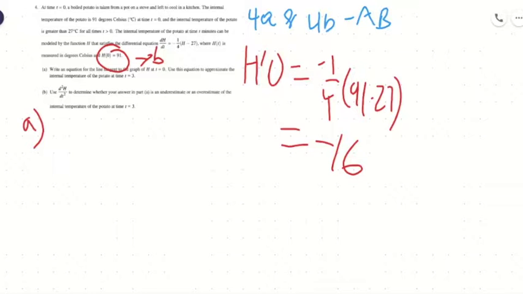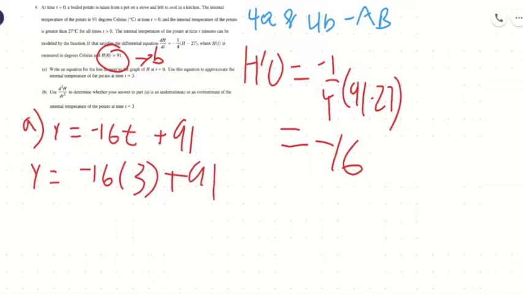So for part A, we put it all together. We know that y equals m, which is -16, times t, plus 91. And remember, we use t because we're finding it in terms of time. Then we have to estimate at 3, so y equals -16 with 3 plugged in, plus 91. And we ultimately get 43 degrees Celsius. That's our estimate. So now let's work on part B.